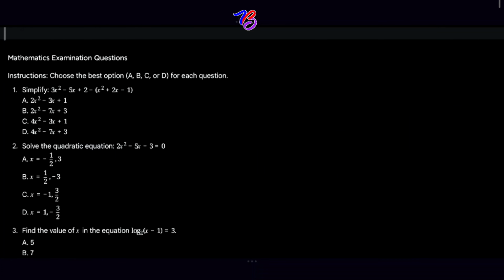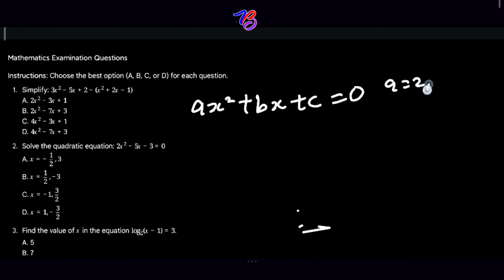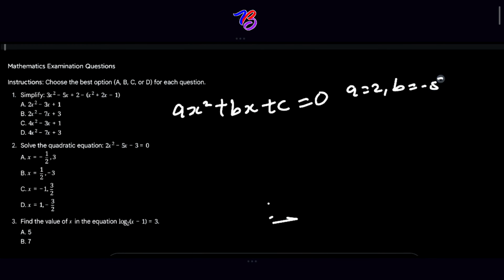Question 2. Solve the quadratic equation 2x squared minus 5x minus 3 is equal to 0. You can see they are specific about quadratic equation. The triune components of a quadratic equation are ax squared, the first part, plus bx, the second part, plus c, equaling 0. So these are the triune components of the equation, where from this equation we have a to be 2, b is minus 5, c is minus 3.